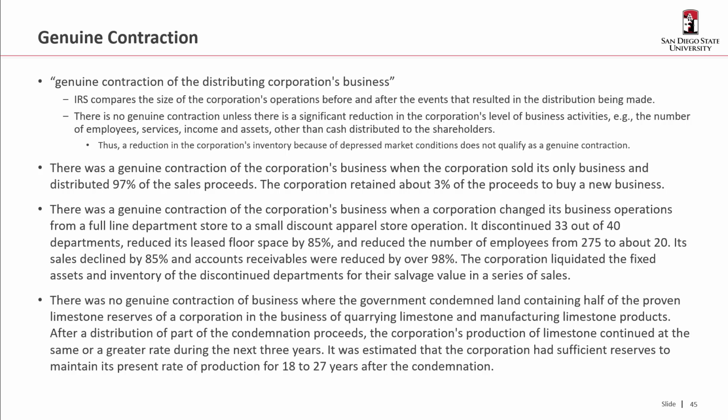However, there was not one where the government condemned land that owned half of the proven limestone reserves of a corporation that was in the business of quarrying limestone. So after a distribution of part of the condemnation proceeds, the corporation's production of limestone continued at the same or a greater rate during the next 3 years. And it was estimated that the corporation had sufficient reserves to maintain its present rate of production for the next 18 to 27 years after the condemnation. So that was not a genuine contraction of its business.